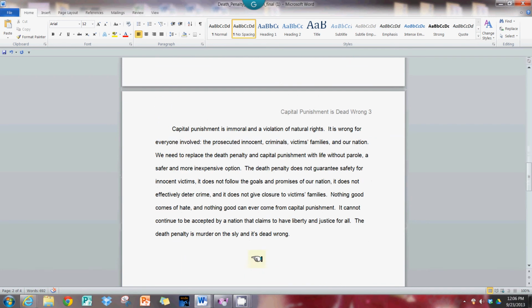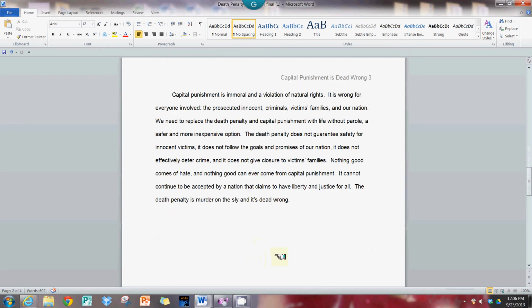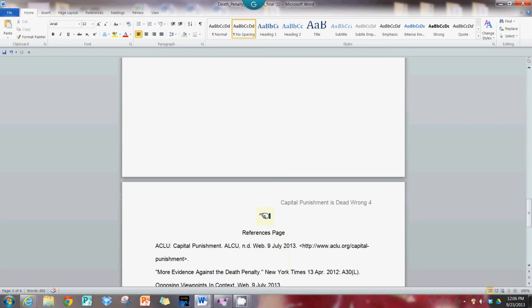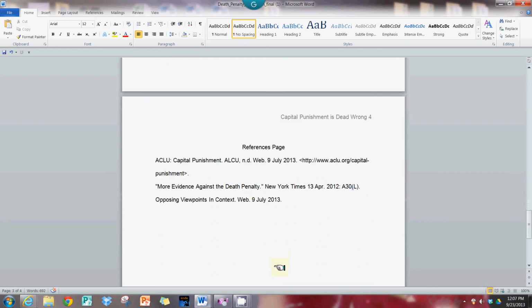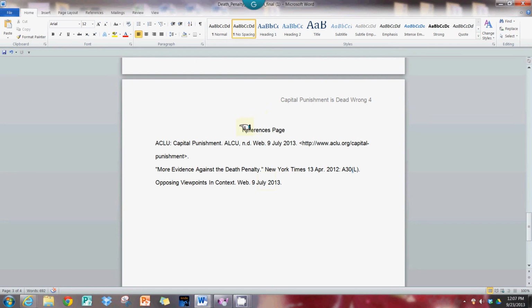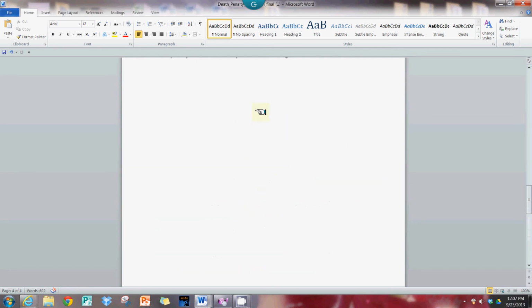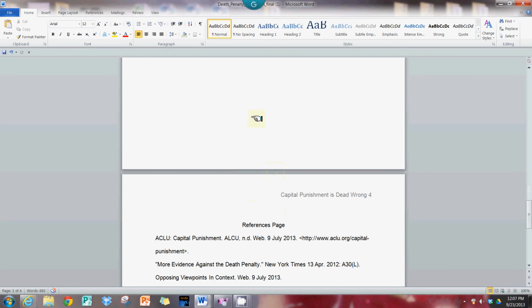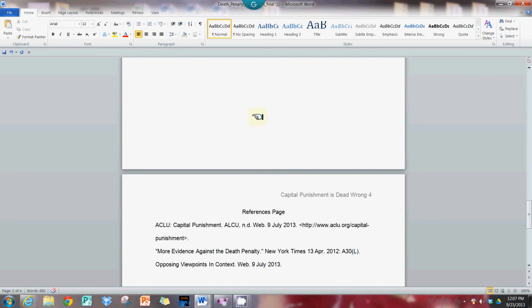So this has a page 3. We'll just assume that that's all correct. And then when we get to the references page, we need to look at a few of the errors that are here as well. For example, we need to make sure that references is indeed the top line here. So I'm just going to scooch that up a little bit. I just deleted some space to move this title, references page, which is incorrect, but to move that up. Technically in APA it is just references. It doesn't matter if you even have one down here, it is always references with the S.